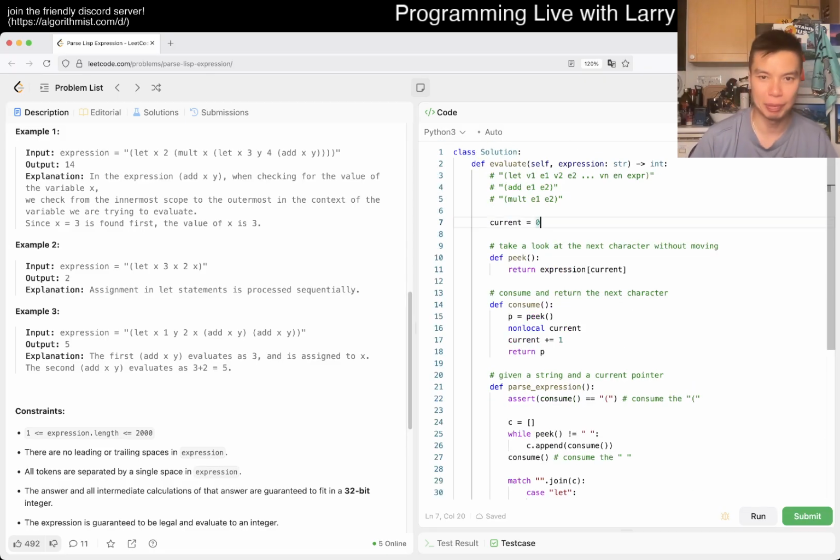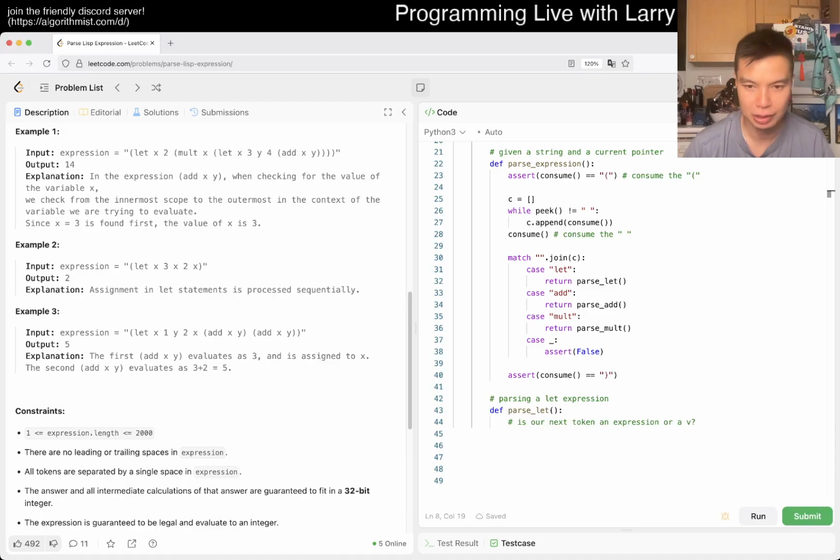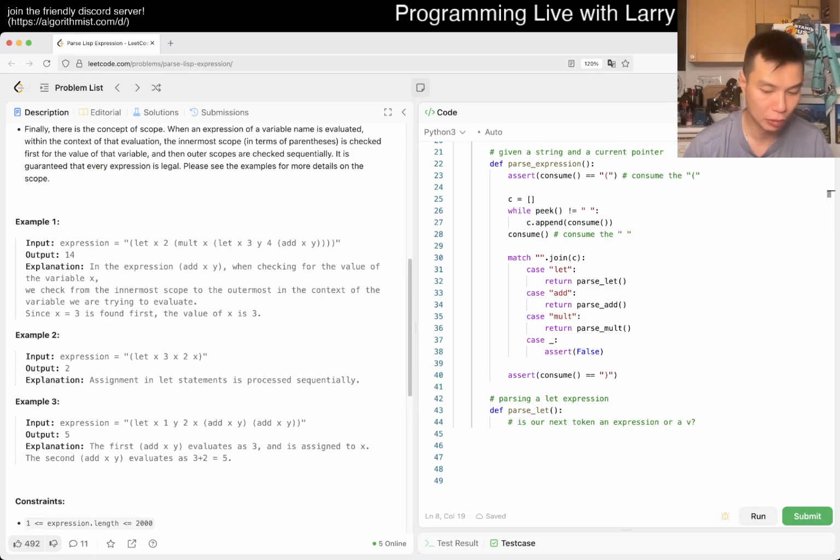But I think we could just implement it using a stack like you would if you're doing like a language class or something, right? And then in the stack, maybe we have like a lookup table, and that should be fine. Yeah, and then every time you, yeah, okay.